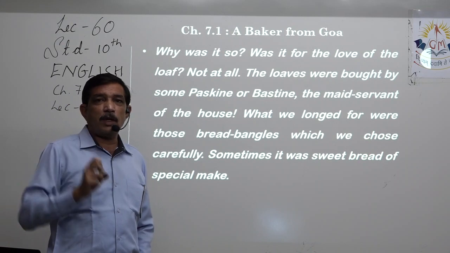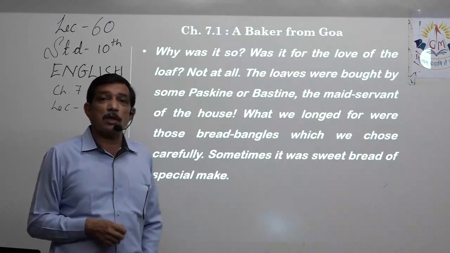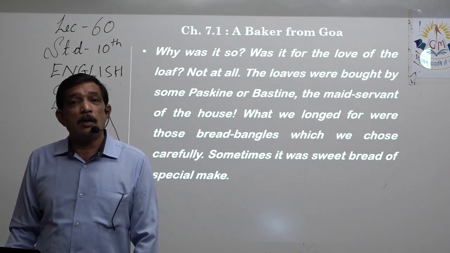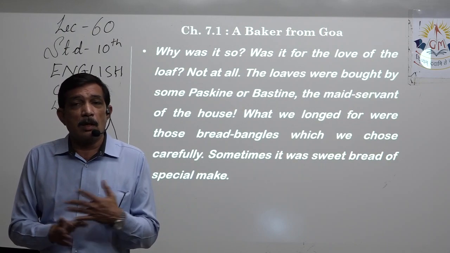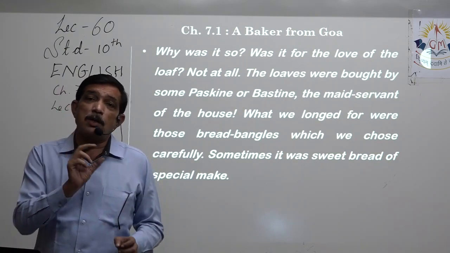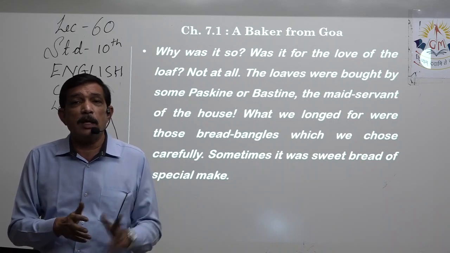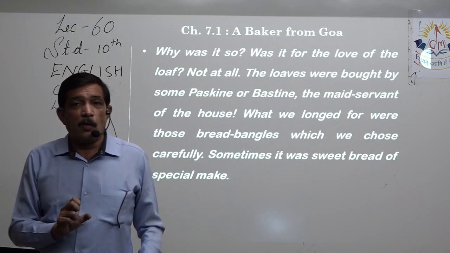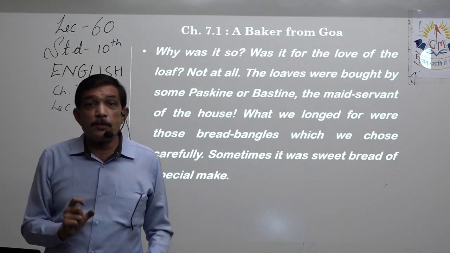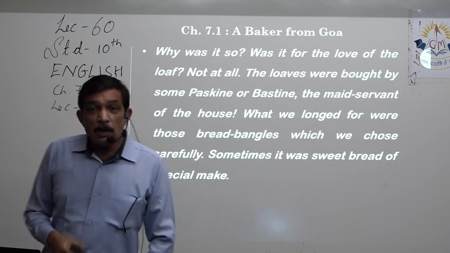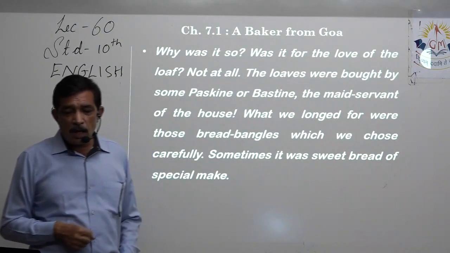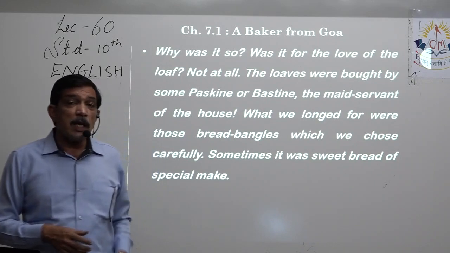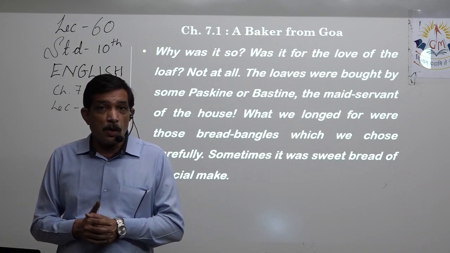One of the most fluffy ones. Children always choose the biggest, right? You ask them to choose a chocolate, they will always look for the one which has some chocolate, and the chocolate should be a big one. Same way, you ask them for any other food item, they will go for the biggest one. Because it will be quite fluffy, quite soft and more sweet, they used to choose it carefully.